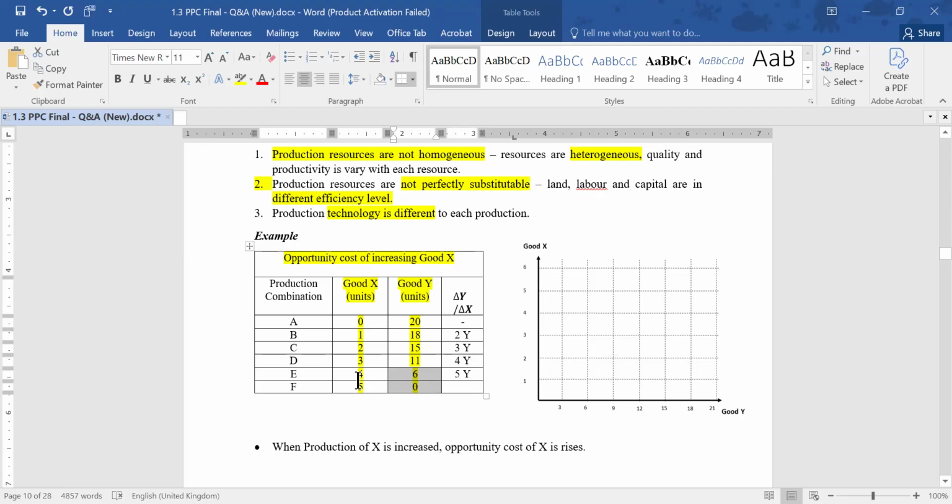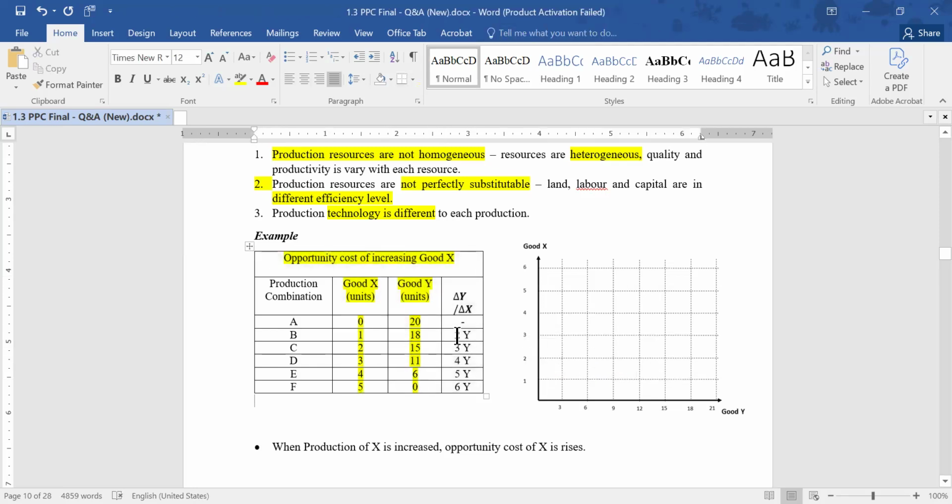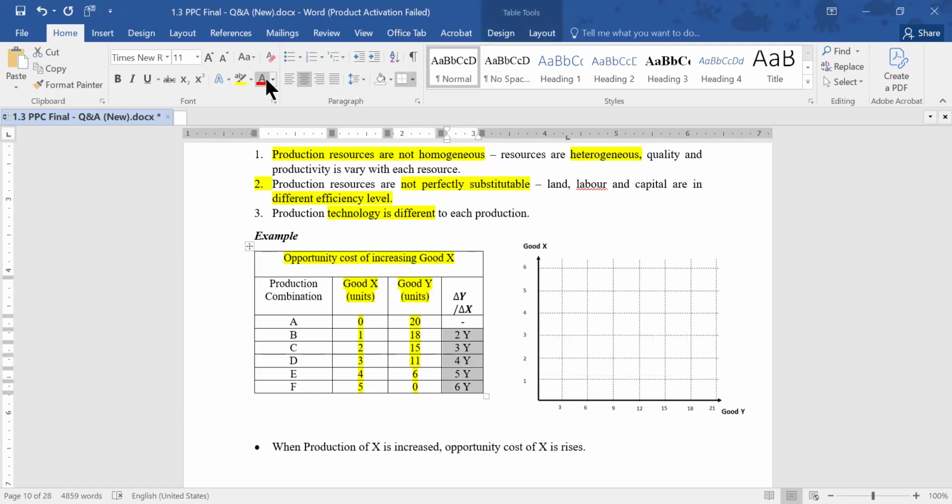That means when good X production increases from 4 to 5 by 1 unit, the foregone amount is 6 become 0. That is 6 Y units. So this is the opportunity cost table. As you can see, opportunity cost is getting increased: 2Y, 3Y, 4Y, 5Y, 6Y.